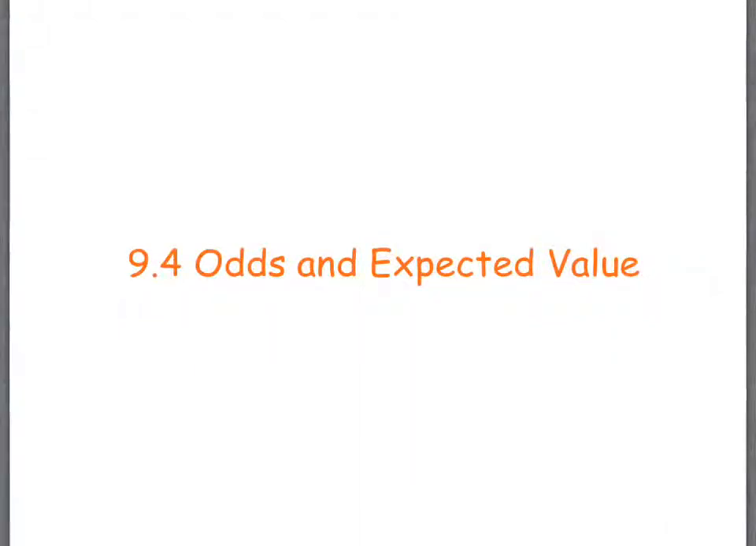Section 9.4 is called odds and expected value. Have you heard either of these phrases used before? And if so, in what context? What are the odds? So when somebody talks about something bad happening, where else?